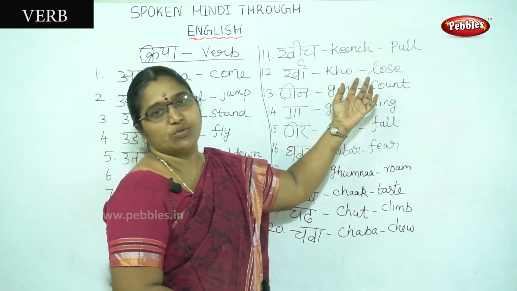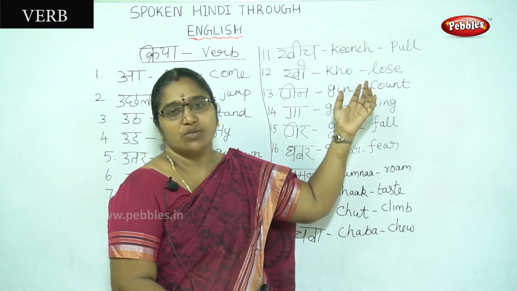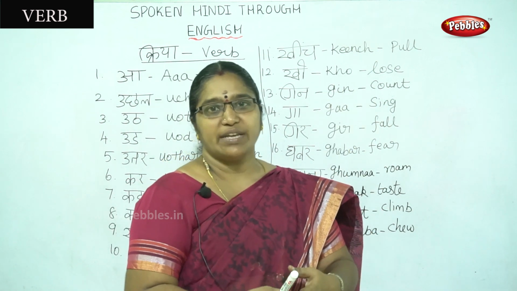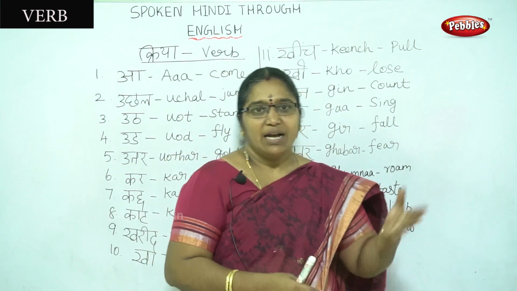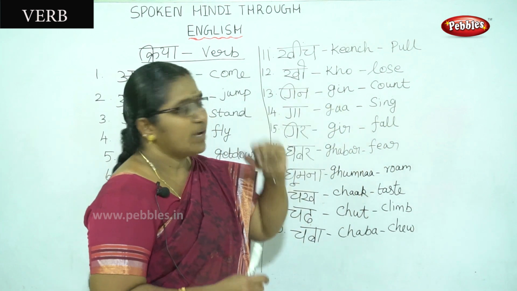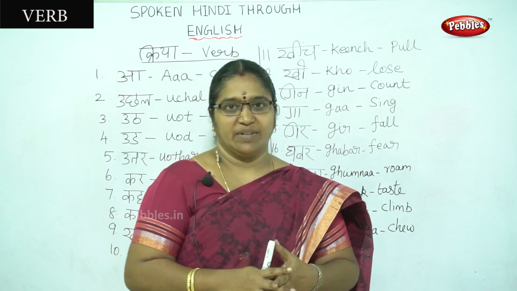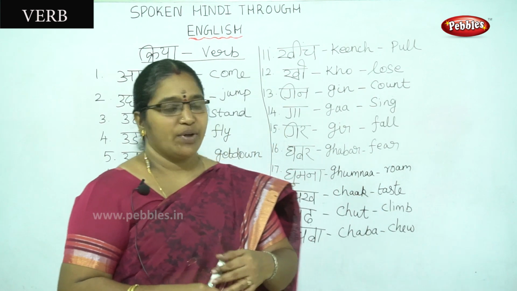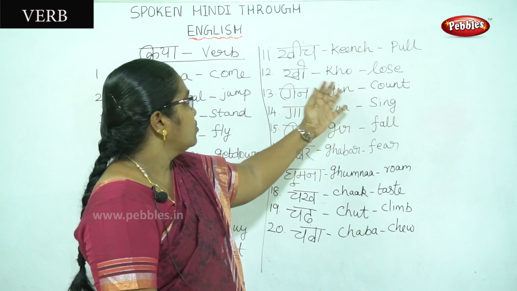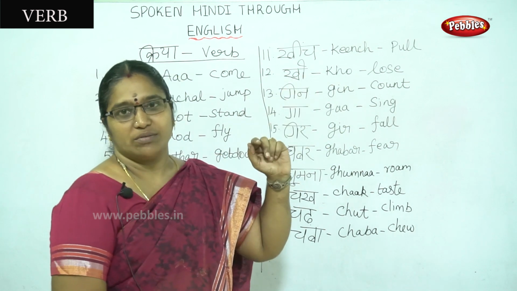Then the next one is ko. Ko means lose. Losing anything. बच्चा उसका कलम खो गया. खो गया means he lost his pen. He lost his pen. Likewise, for lose we have to say ko.